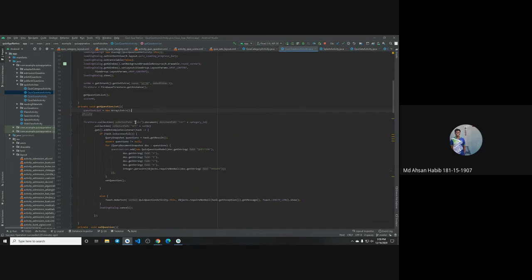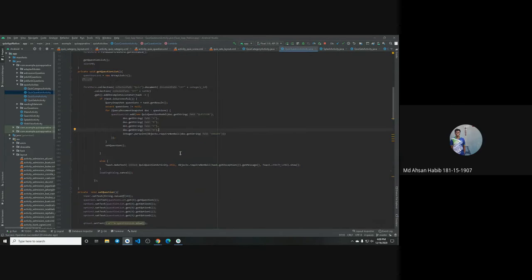So from the quiz, the document inside the quiz is category, and the collection inside the document is set. From this set, if the task is successful, then from the query document snapshot we are getting the questions. And not only the questions, we are getting the string field name question with doc.getString, and A, B, C, D. These are the multiple choice options from where I'm fetching the data.